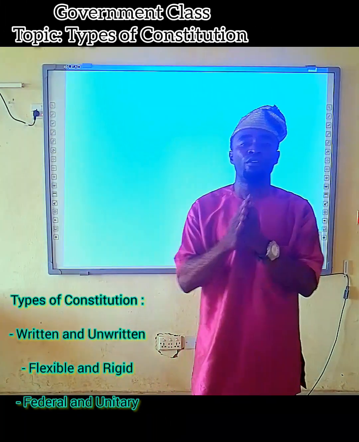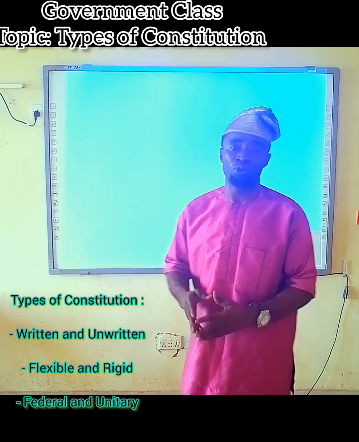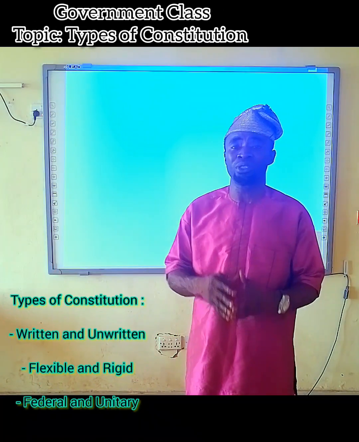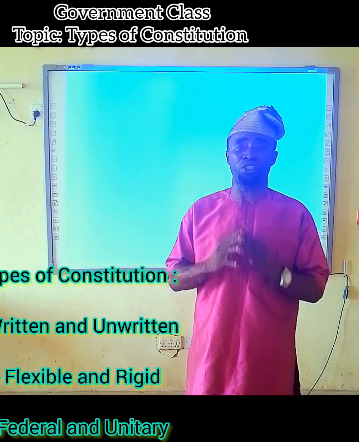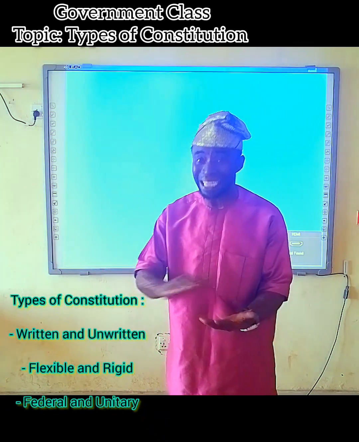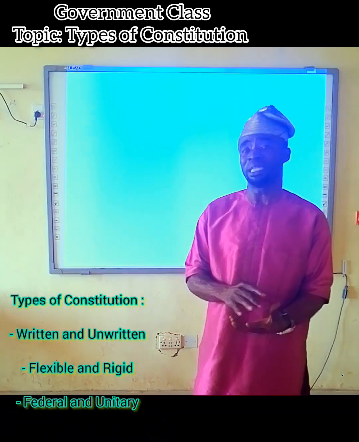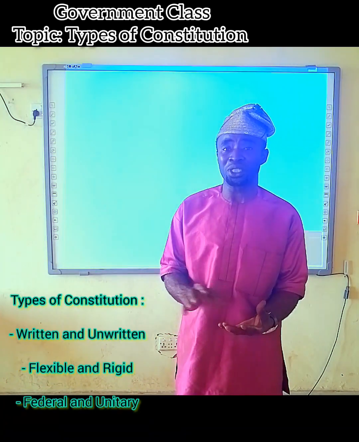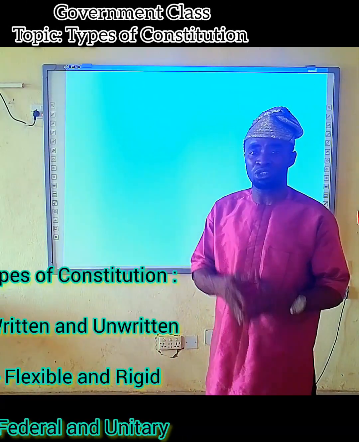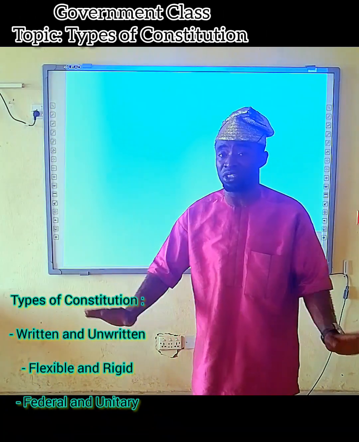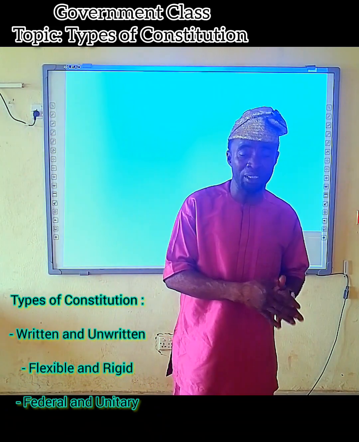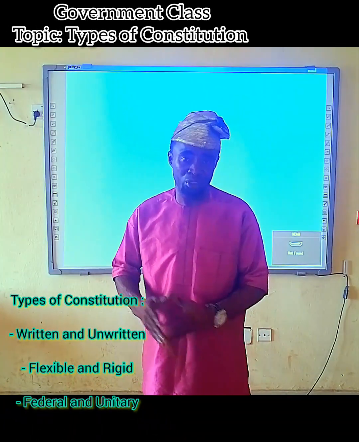Then let's come to rigid and flexible. Rigid constitution is the type of constitution that takes a cumbersome procedure. It takes some specific procedure and guidelines before it can be amended. What I mean is, a rigid constitution cannot be amended easily. While flexible constitution is a type of constitution that is very, very easy to amend. Rigid, difficult to amend. Flexible, easy to amend.